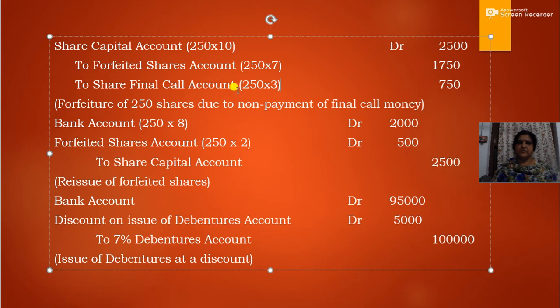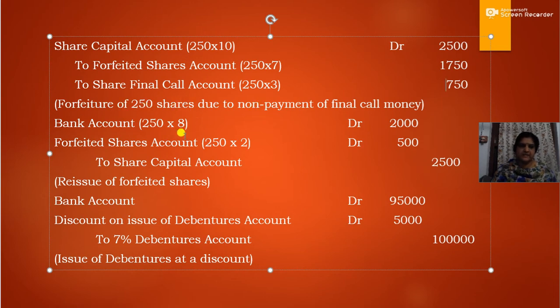So this is the entry: share capital account debit, that is 250 into 10. To forfeited shares account 250 into 7, which is already received. To share final call account, that is the amount which is not paid. So this is the journal entry for forfeiture of 250 shares.